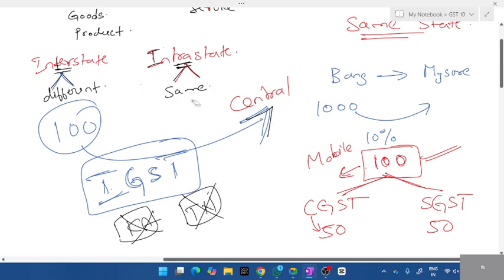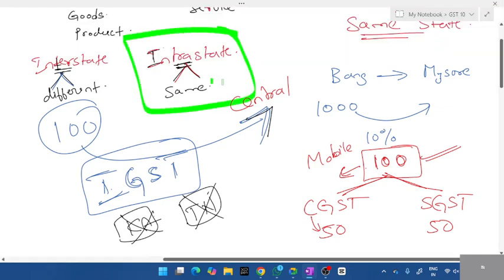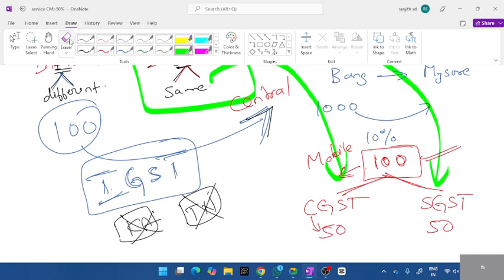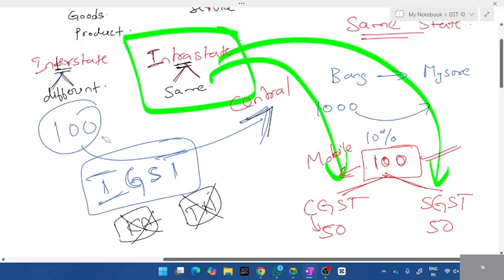When it's intrastate, same state, no problem. There is only one state involved, intrastate. So there is mutual understanding. The central government will take 50%, state will take 50%. But when it comes to interstate, it is always a problem. There's always a fight, a dispute going on. So the central will directly take it. You don't have to fight. You give it to me. I will divide it later. And again, that is a different concept.